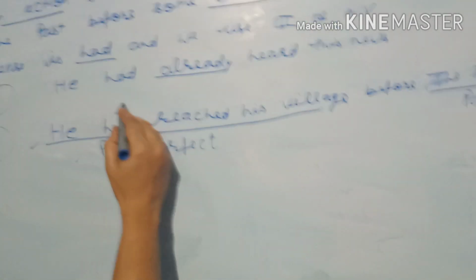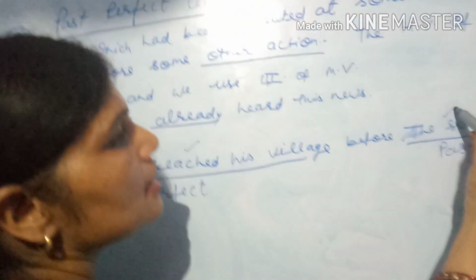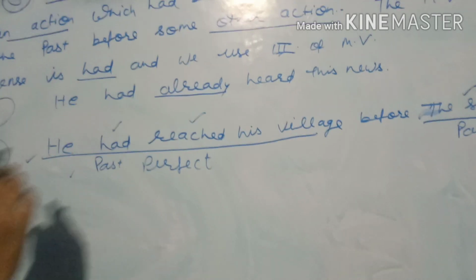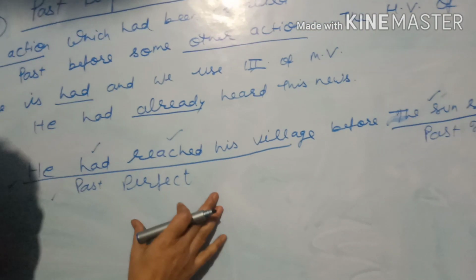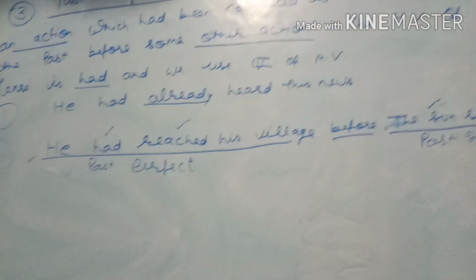Here we use had and the third form of the main verb. Here we use the subject and the second form of the main verb according to the rule of past indefinite, and we connect both sentences with the word before. So this is the structure of the past perfect tense.